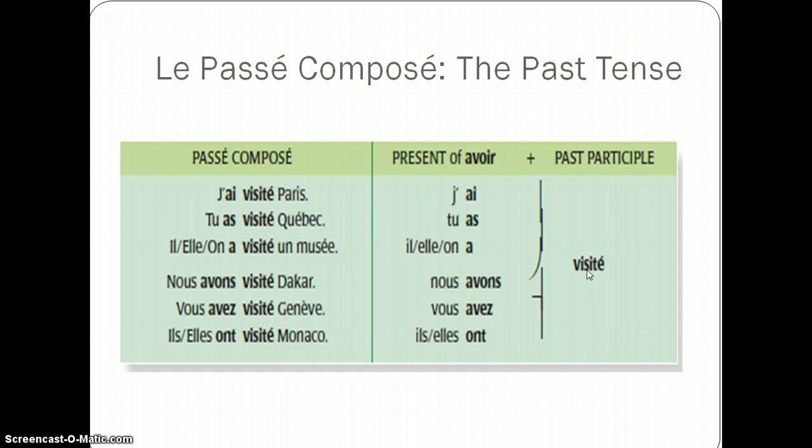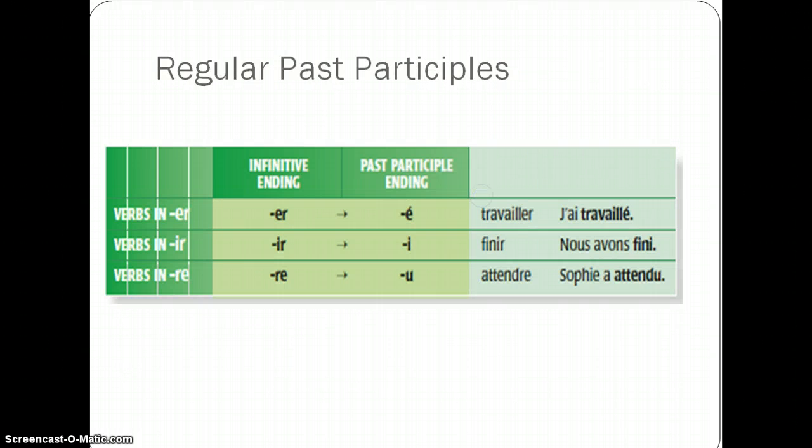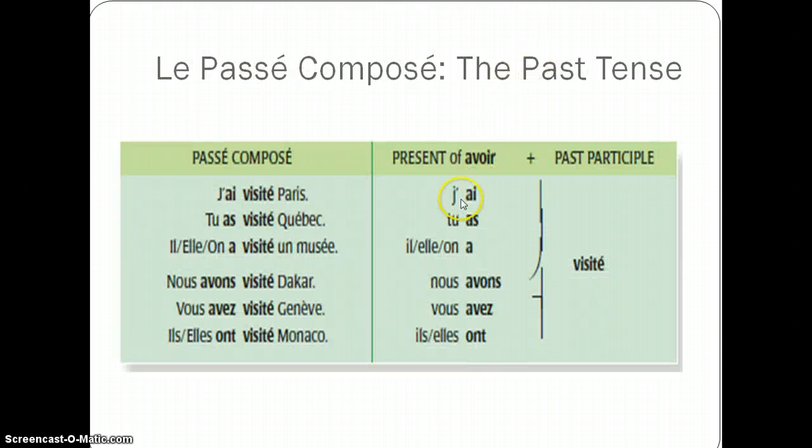So when I say it's a compound tense, we always need both parts to form the Passe Compose, but you can think of avoir as a helping verb. A helping verb, and the past participle is the part with meaning in the sentence. So, j'ai visité Paris, I visited Paris.